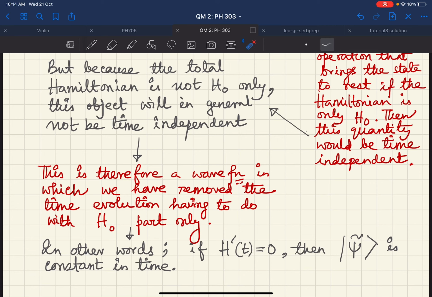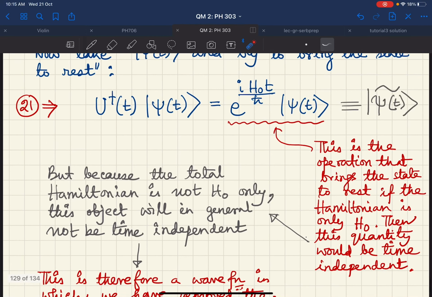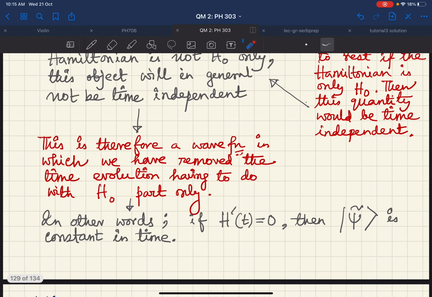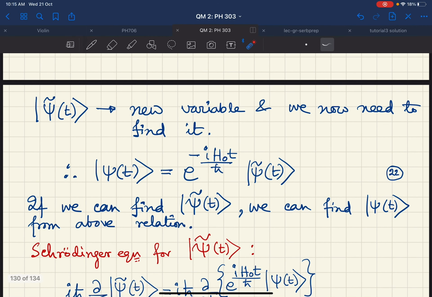Or in other words, if H prime t were 0, if there were no perturbation, then this object psi tilde, which we have denoted by this, would have been constant in time. But we are not purely able to make this thing constant because of the presence of a non-zero H prime t. So now our new variable instead of psi of t is psi tilde of t.